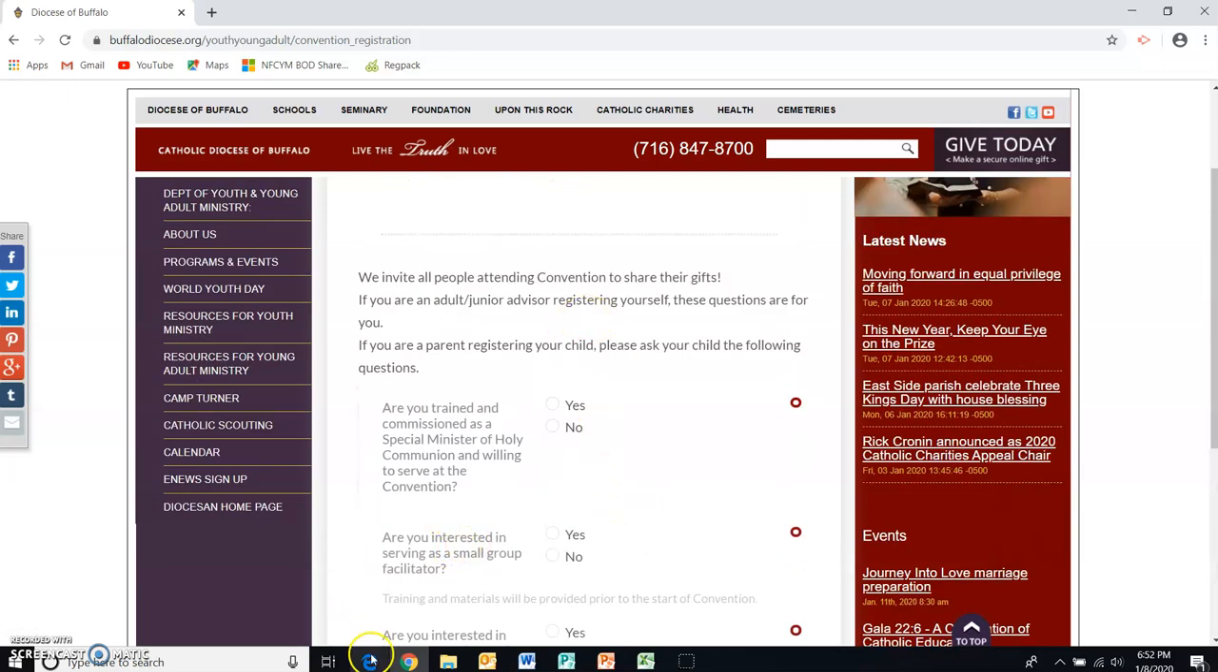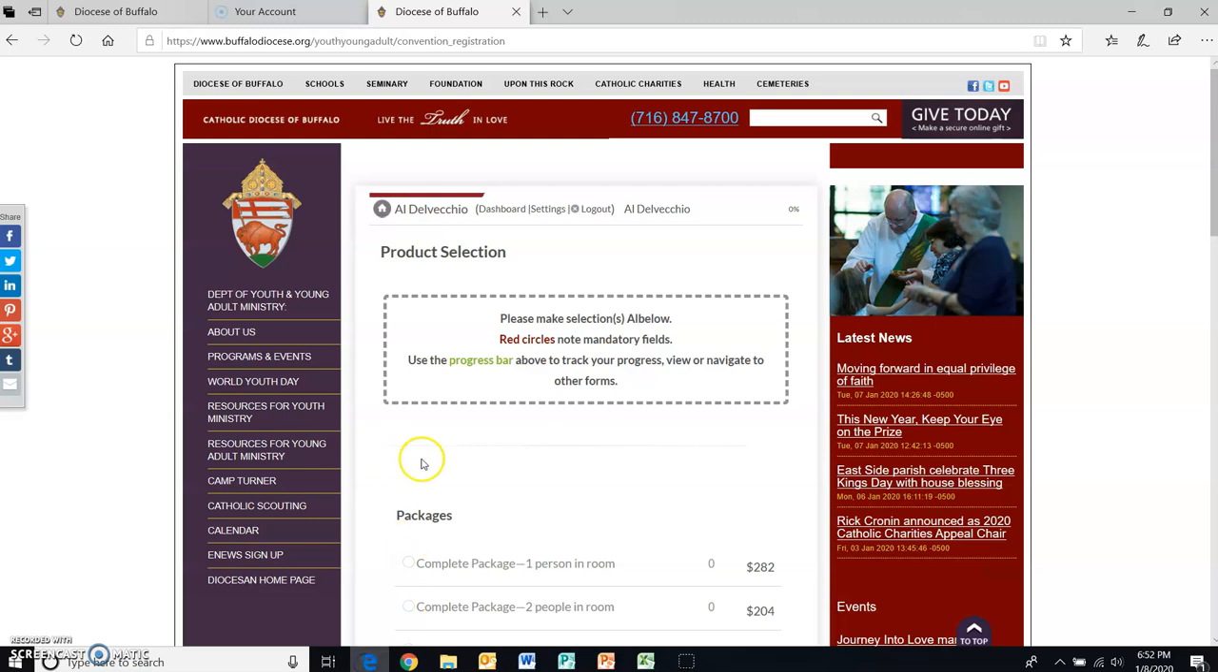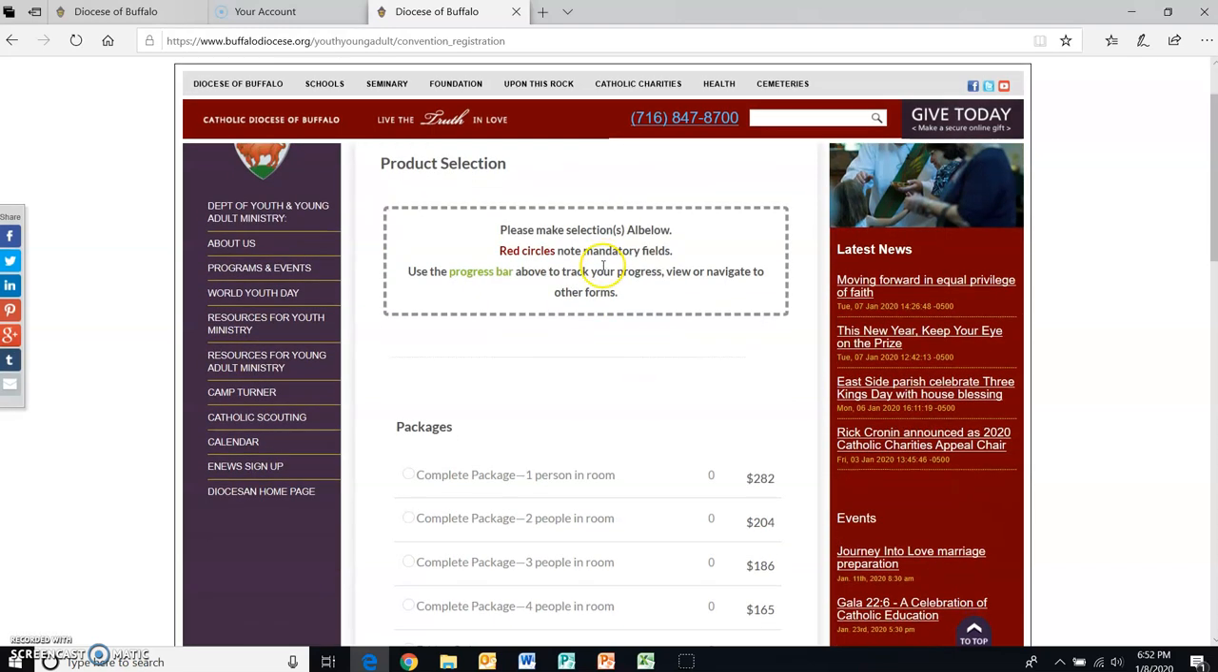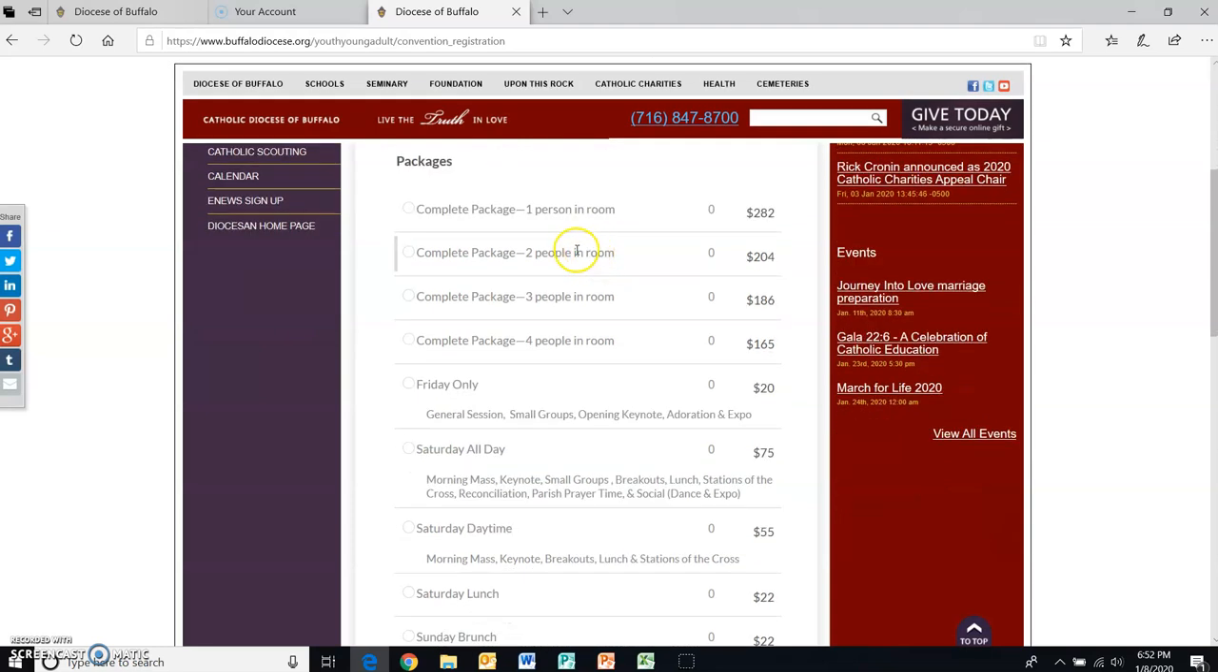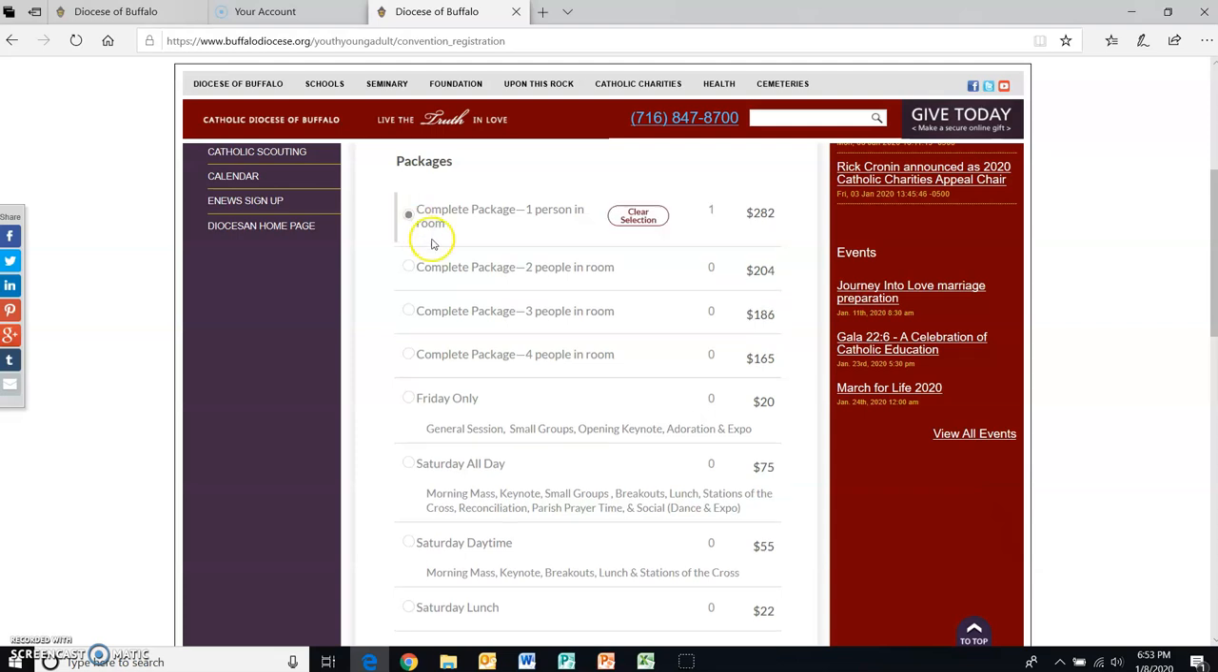Now, I'm going to stop here for just one moment and show you what the product selection page looks like for an adult. Here you see I've started an account for Al Del Vecchio, our group leader. So he is an adult registering himself. And I just want to show you that the package page looks different. So there are other options because adults pay a different price based on how many people are in the room. Now, Al is going to come for a complete package and he's not sharing a room. So this is going to be his choice.